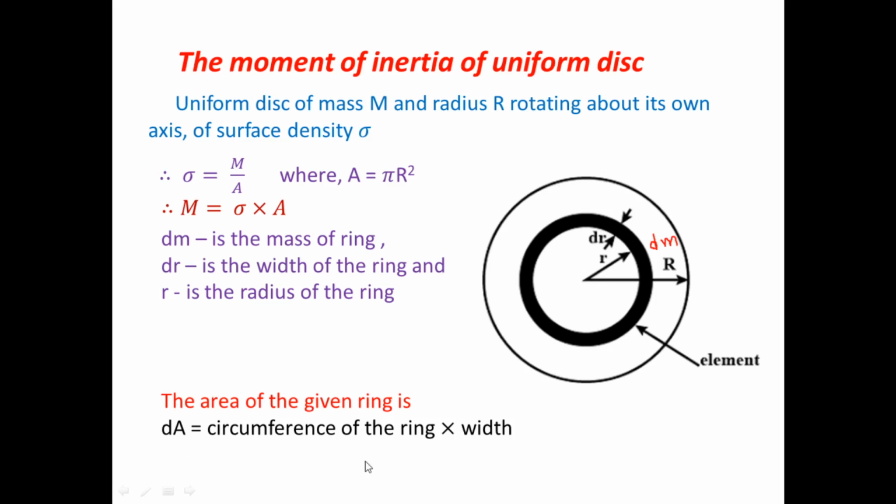We find it with the simple formula: the circumference of the ring into its width. The width will be denoted by dr, and the circumference of the ring by 2 pi r. It means that the area of the given ring dA is equal to 2 pi r into delta r.